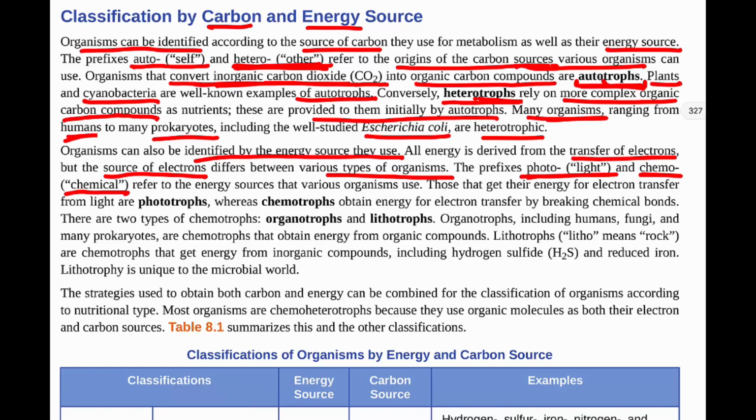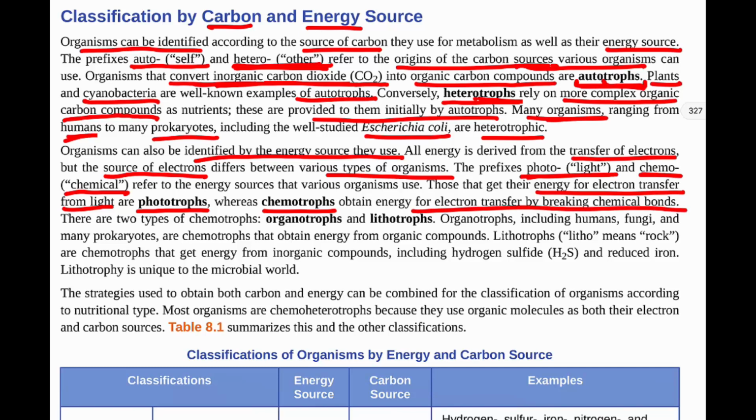So those that get their energy for electron transfer from light are called phototrophs then. So a phototroph would be a plant, for example. They use light for their energy source, for their electrons. They're able to use the photons of light in order to provide nutrients. Whereas chemotrophs obtain energy for electron transfer by breaking chemical bonds. And so humans would be chemotrophs.